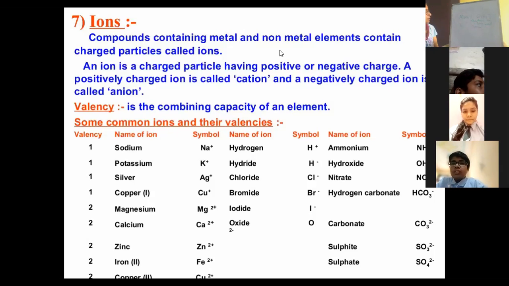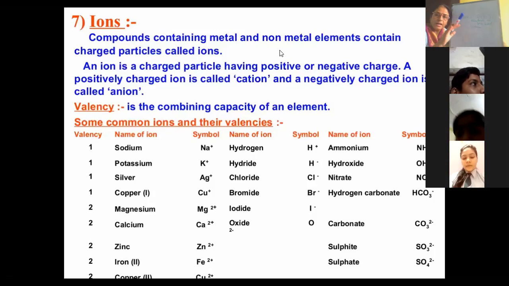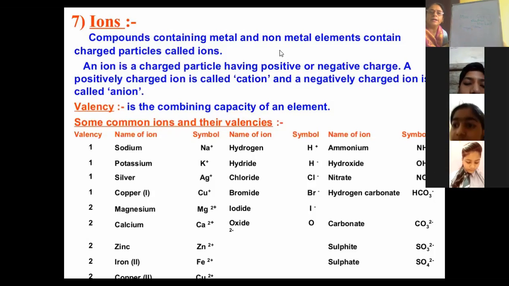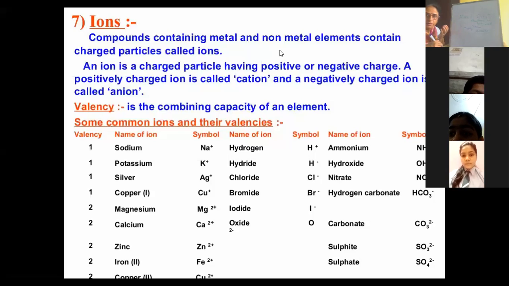But the condition to accept the electron is that it should have how many electrons in the last shell? 5, 6, 7. At that time, they will also be called ions. But what type of ion? Negatively charged ions. They will become negative ions, and they will be called anions. What will they be called? Anions.